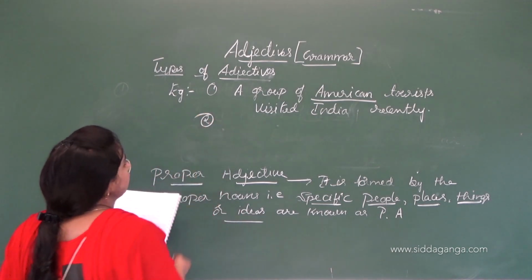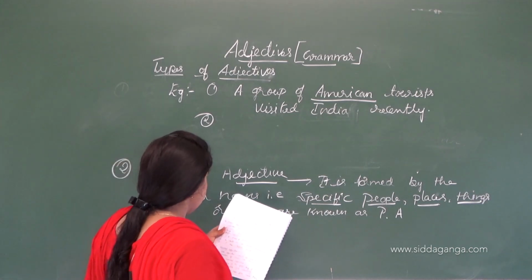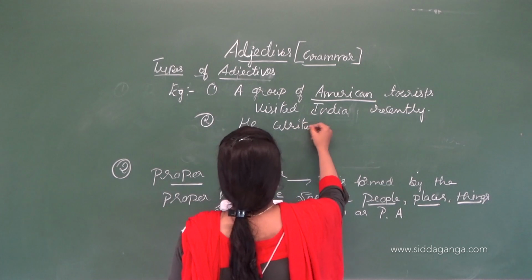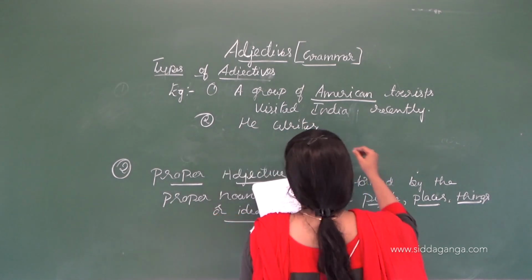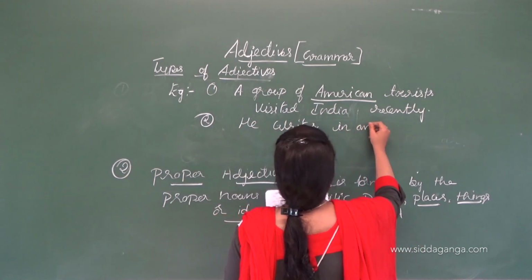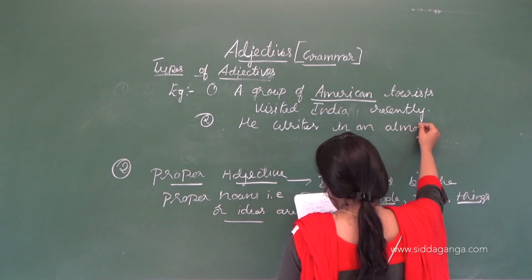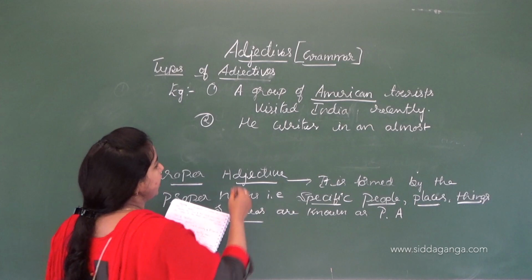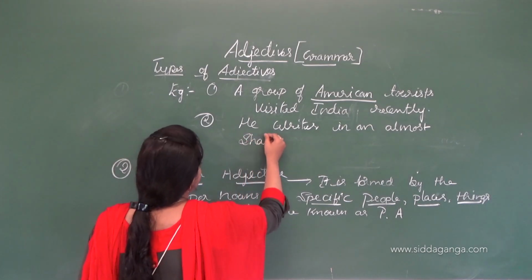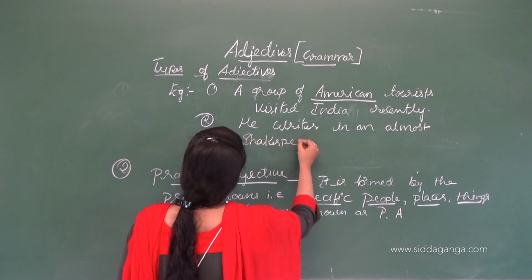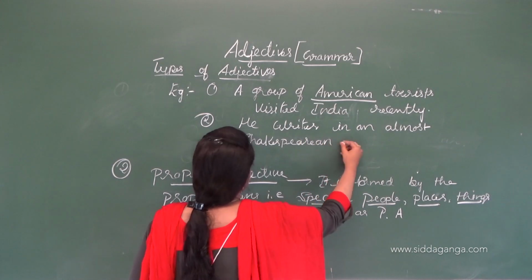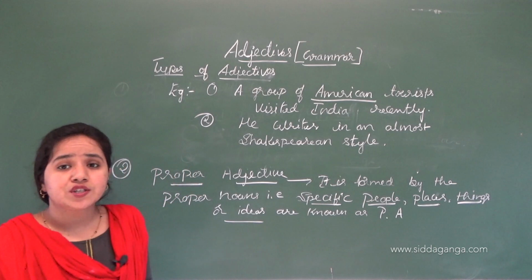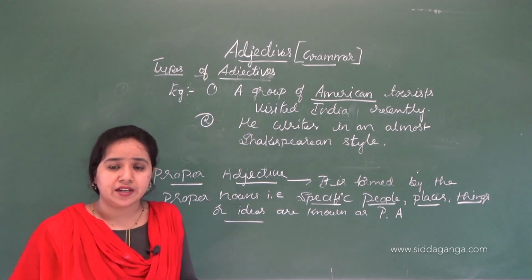Next example. We can understand more clearly with the help of more examples. He writes in an almost Shakespearean style. The style which was followed by Shakespeare in his writing.